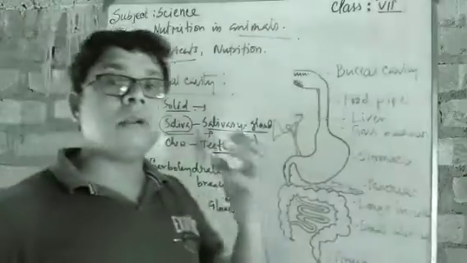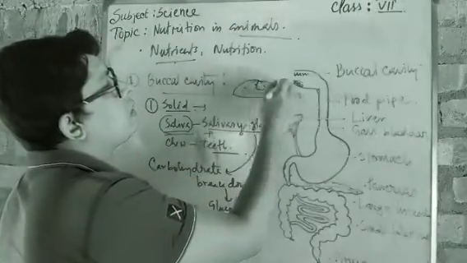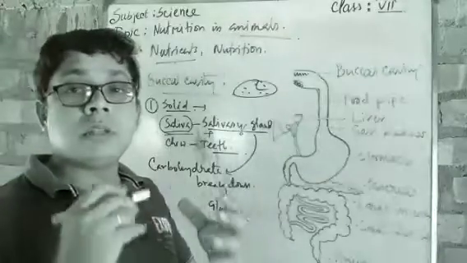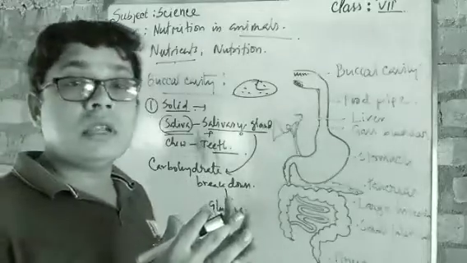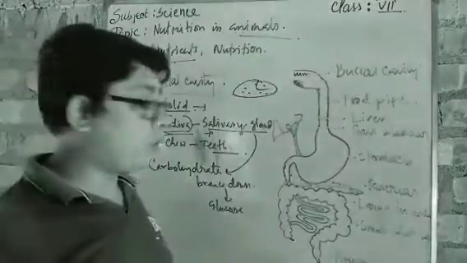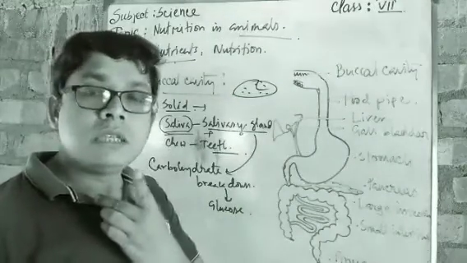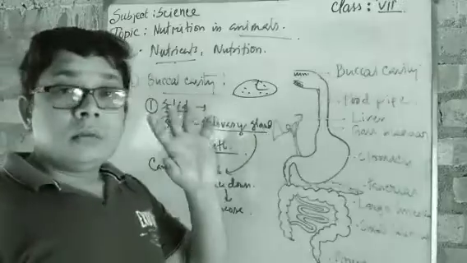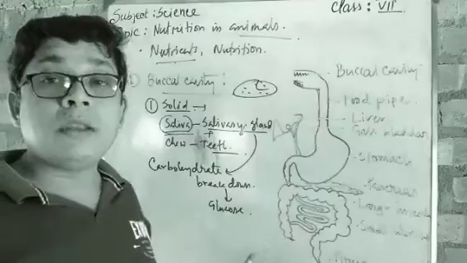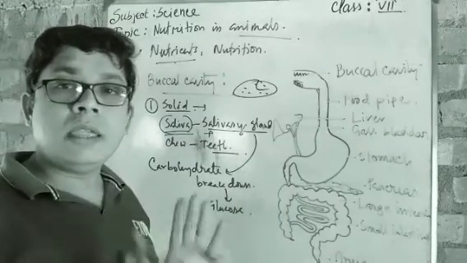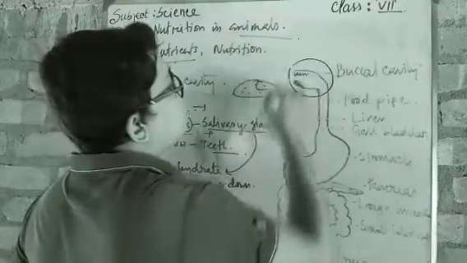Suppose you are taking a piece of roti or rice, then when you are chewing, automatically all those carbohydrate forms or nutrients which were there have converted with the help of the salivary gland. It came as glucose, and when we are swallowing the food through our esophagus, we will not say after that it is carbohydrate based. No, it is glucose-based food we are taking inside our body. Okay, so that is the main function of the buccal cavity.